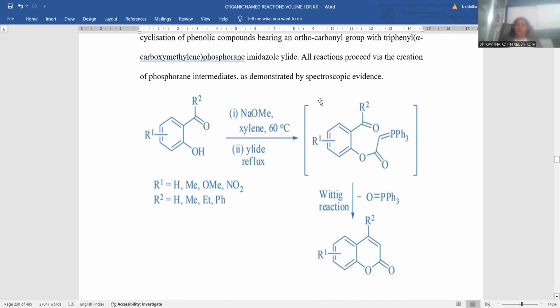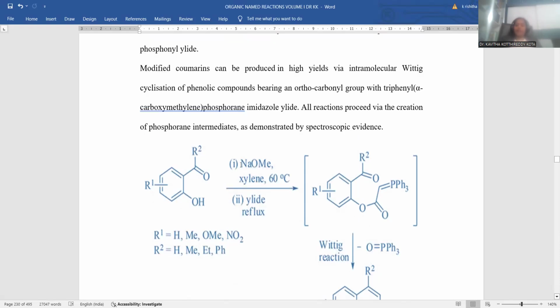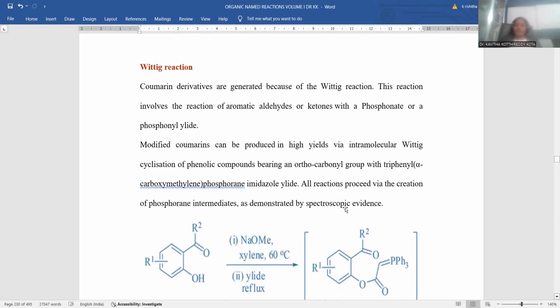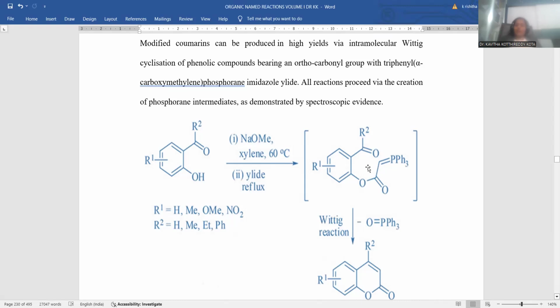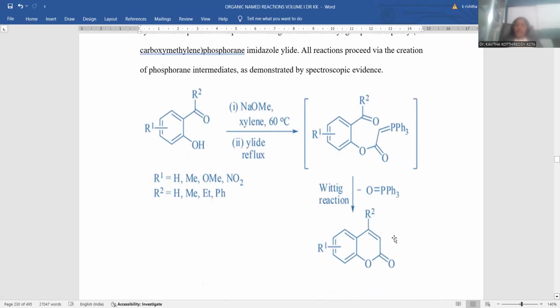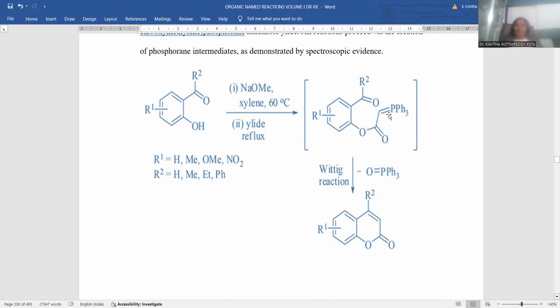After getting this ester, which is taken in the square bracket, indicated as the intermediate compound between this salicylaldehyde and the coumarin by means of this Wittig-olefination process. The phosphorus ylide is the most important starting material for the Wittig-olefination reaction. Most of the people are aware of this Wittig-olefination reaction, so that we can establish the alkenes starting with these triphenylphosphine materials.